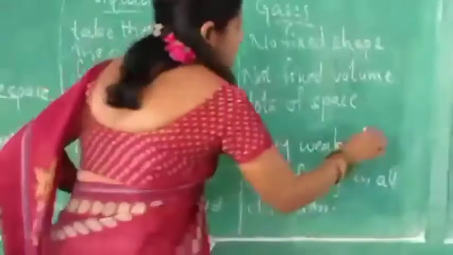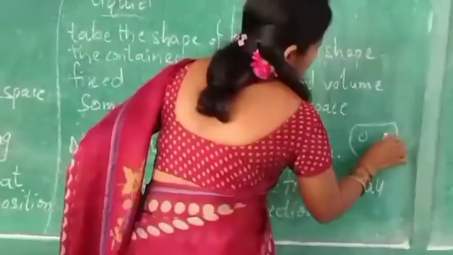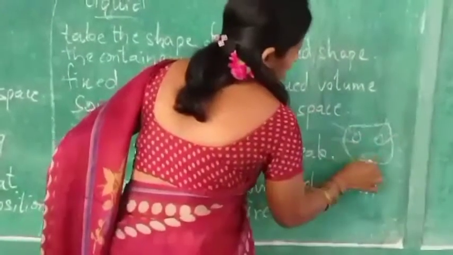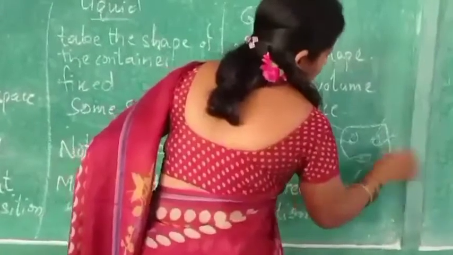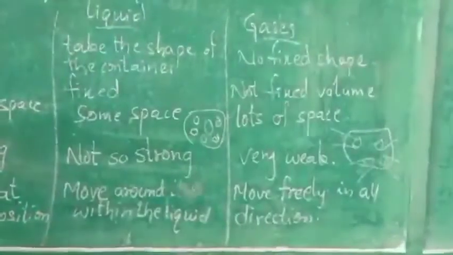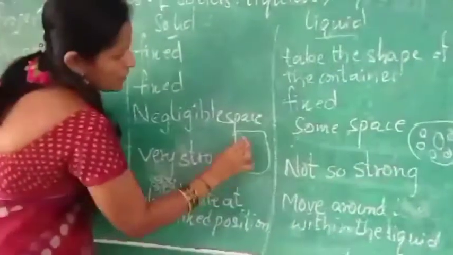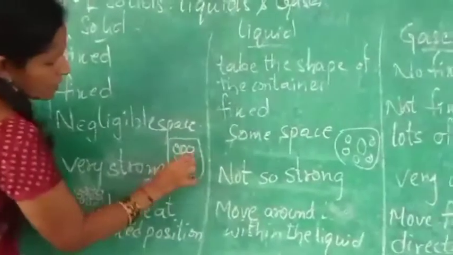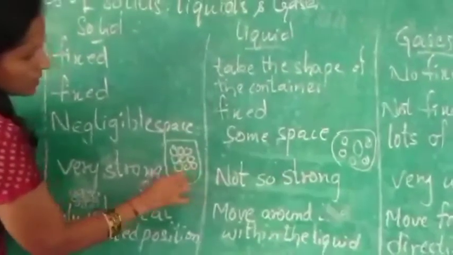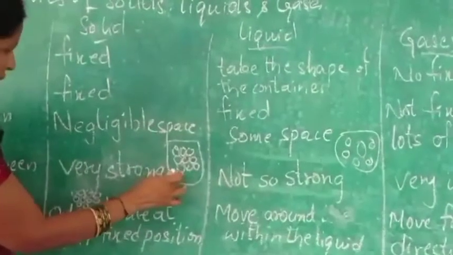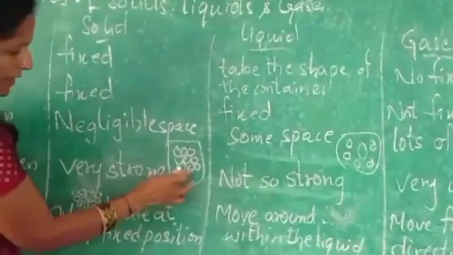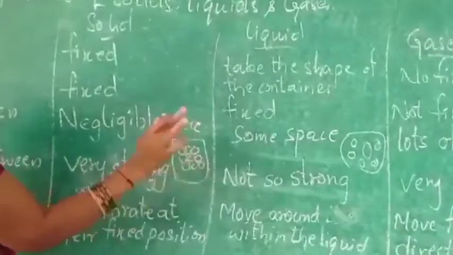See here, I will show the molecules in this. In solids they have a fixed shape. They are very strong, and they only vibrate at their positions.